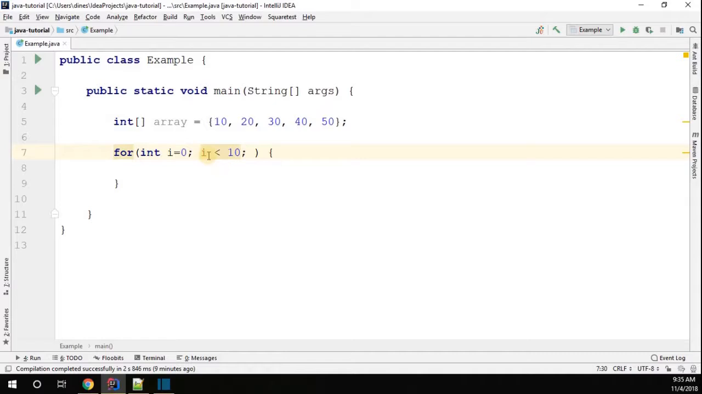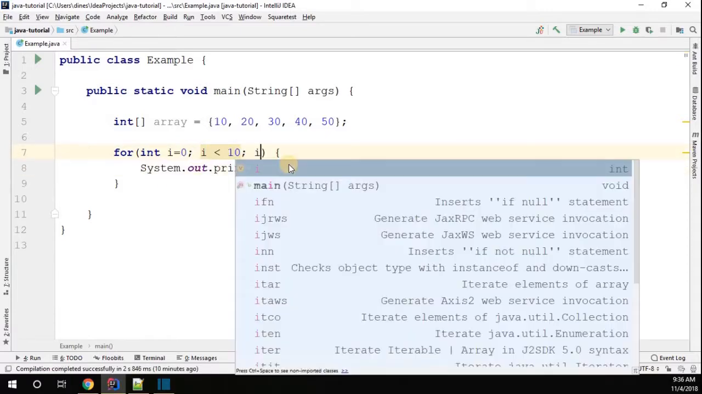Once this part is done, the statement is executed. I want to print i. So what have you understood so far? We have a for loop with an open bracket and close bracket. The first part is initialization, where we created an integer variable i and assigned it 0. In the second portion I'm performing the condition: i less than 10. Since 0 is less than 10, the condition is true, so this block is executed. The output would be 0, then i plus plus.